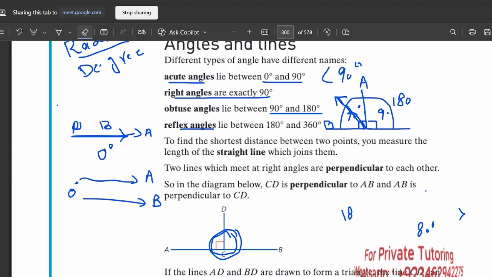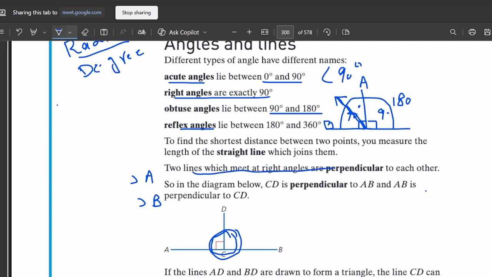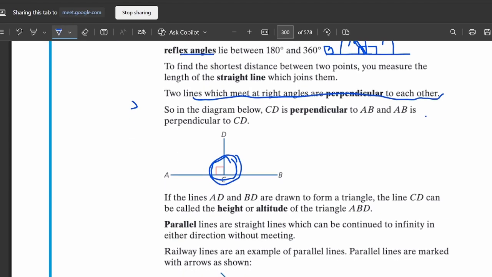Next, about perpendicular lines. Two lines which meet at a right angle are perpendicular to each other. I think it's a very simple thing. Is there any confusion here, about perpendicular lines? Is there any confusion in this line? No, no, no. Okay, so come next.